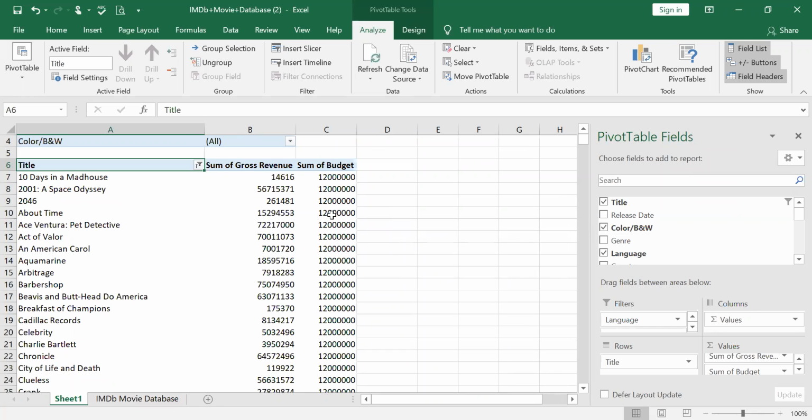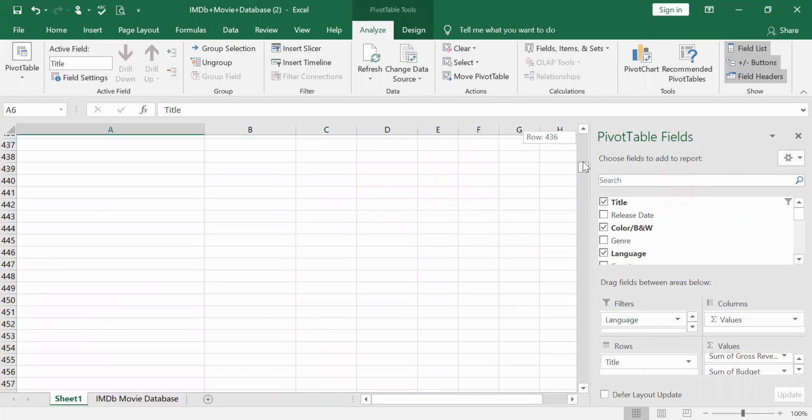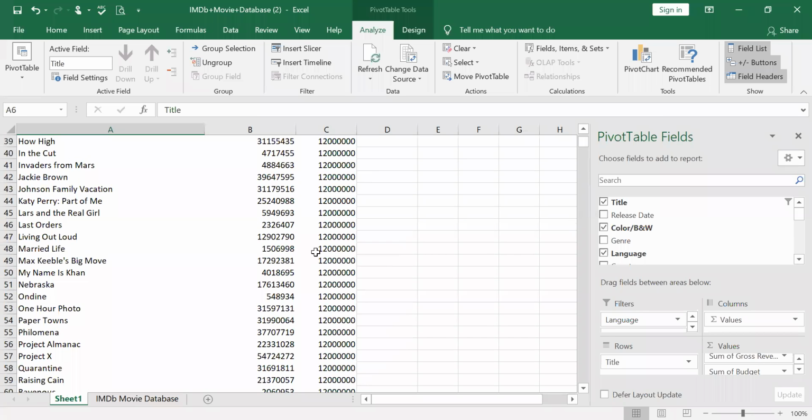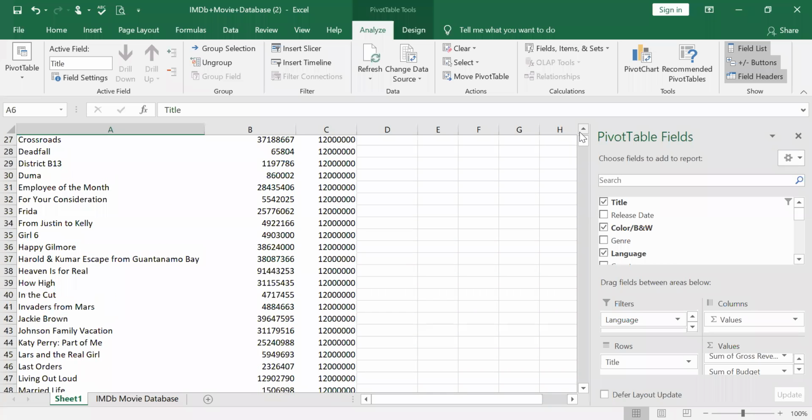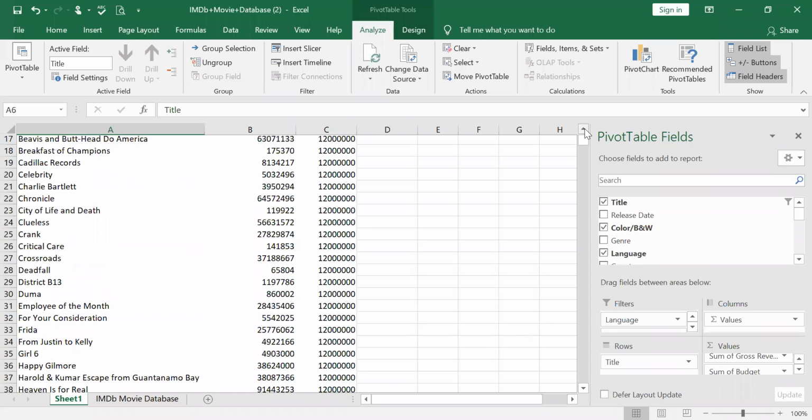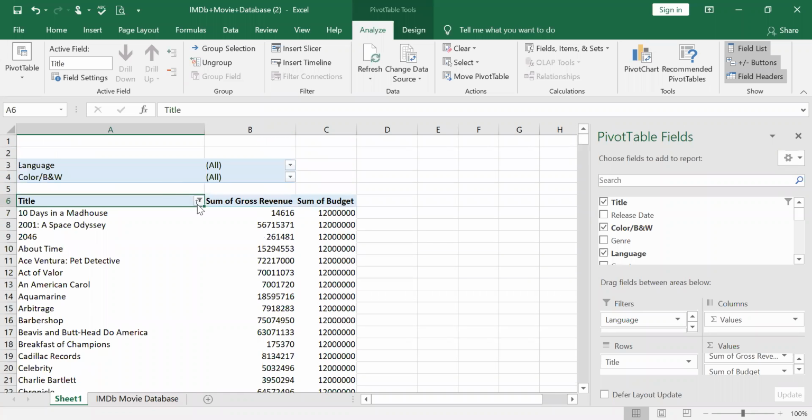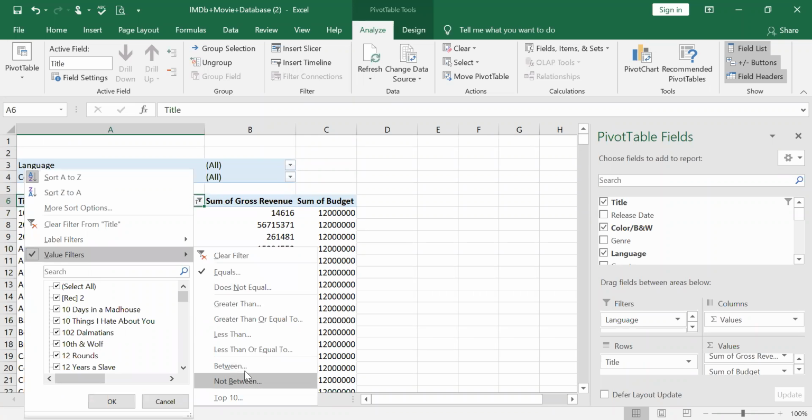Now in sum of budgets, if you give any title that has sum of budgets that equals 12 million, exactly, that selects all the movies that have 12 million. See, that selects exactly 12 million. So that is one, equal to 12 million. Or you can even give a value filter. Say for example, you can even select between, right?